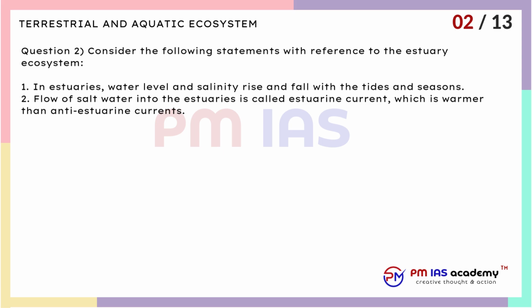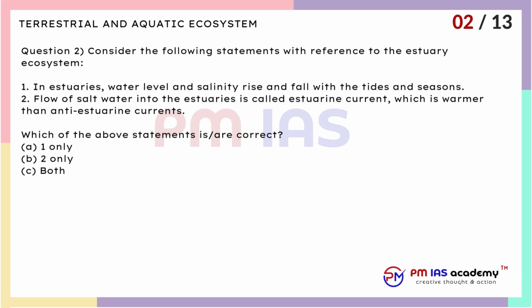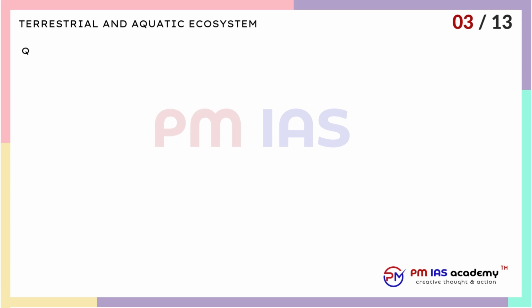2. Flow of salt water into the estuaries is called estuarine current, which is warmer than anti-estuarine currents. Which of the above statements are correct? A. 1 only. B. 2 only. C. Both 1 and 2. D. Neither 1 nor 2.